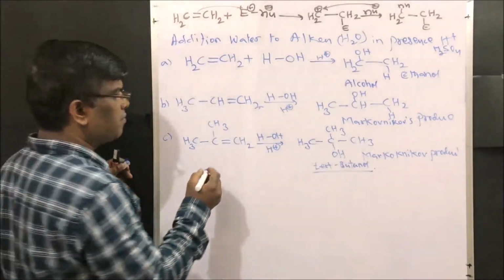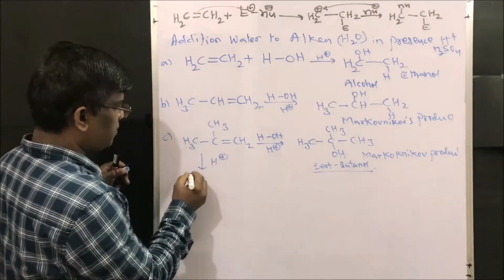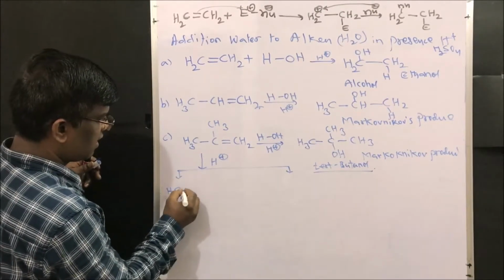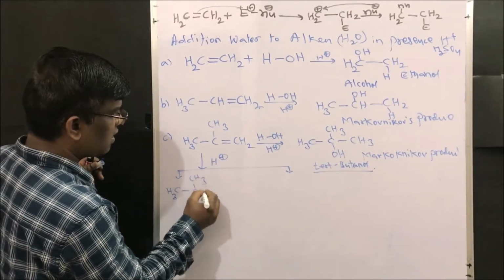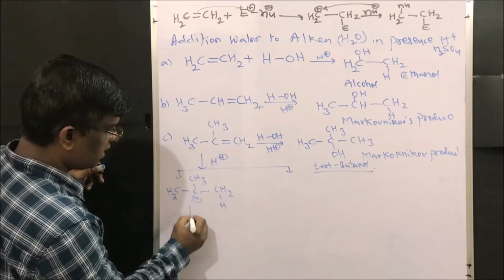So what is the mechanism? The mechanism is again the same: H plus adds to give two possible carbocations. CH3 C methyl CH2, hydrogen will be added, carbocation here, right?